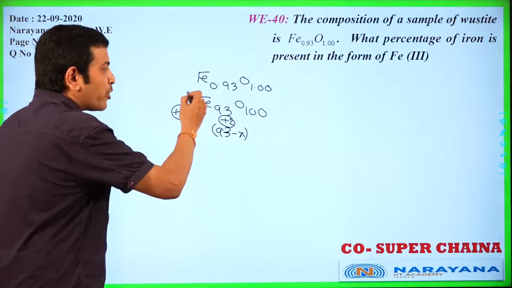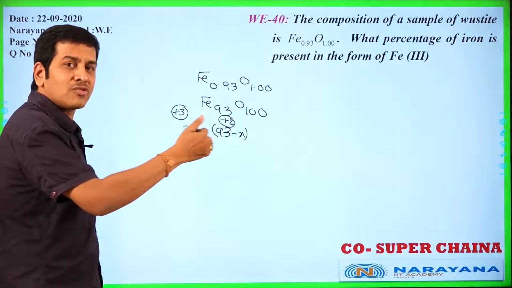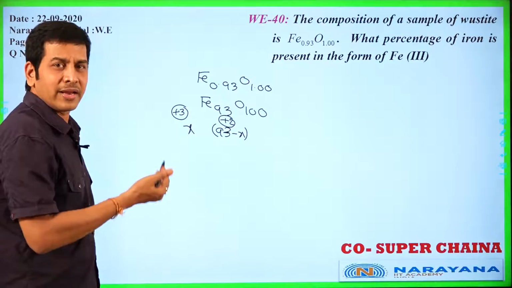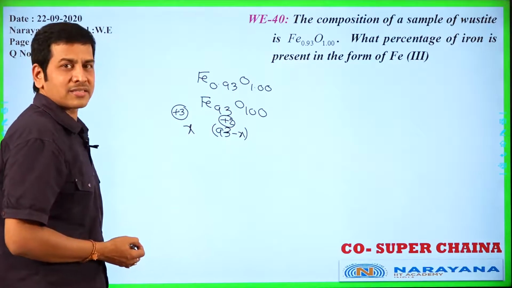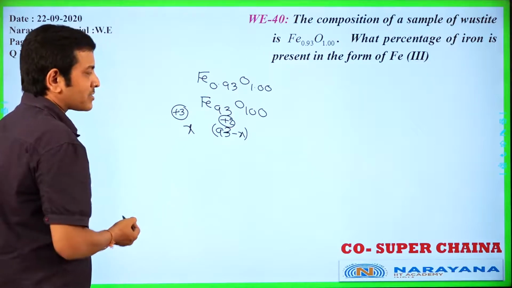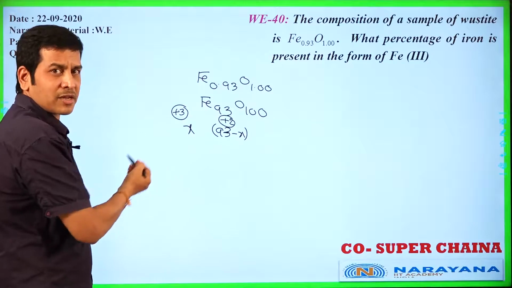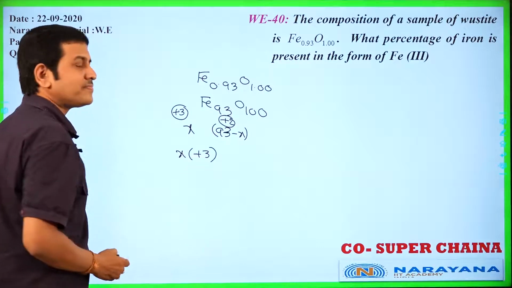Then in neutral molecule, total positive charge is equal to total negative charge. You know that in neutral molecule, total plus charge is equal to total minus charge. Here total plus charge, Fe plus 3, how many are present? X are present. X into plus 3.